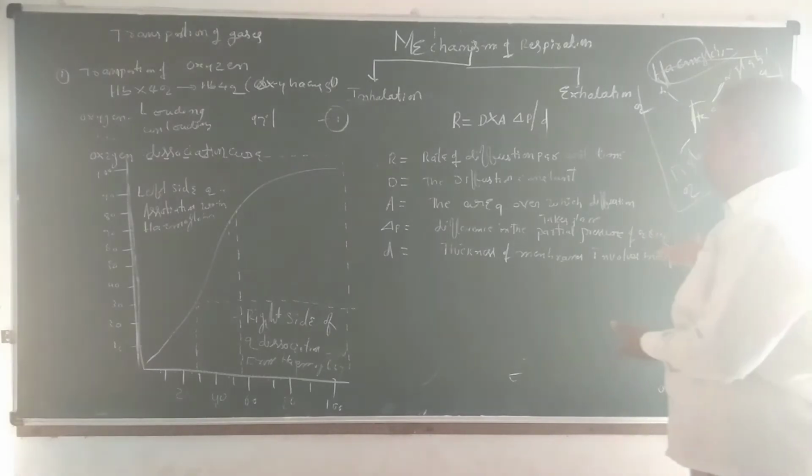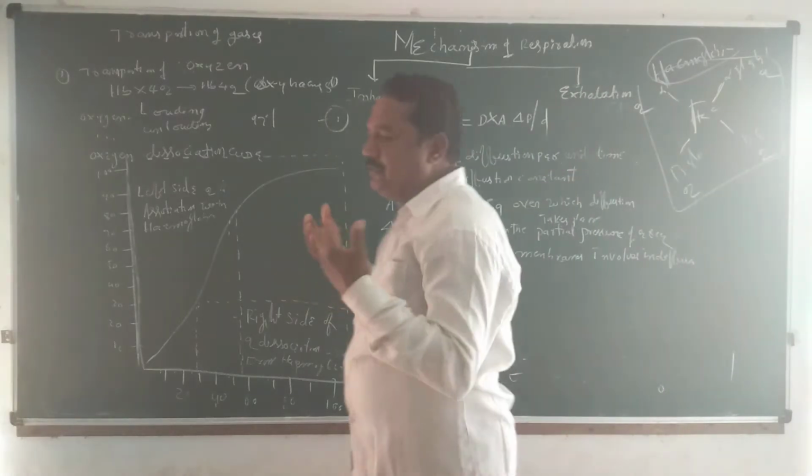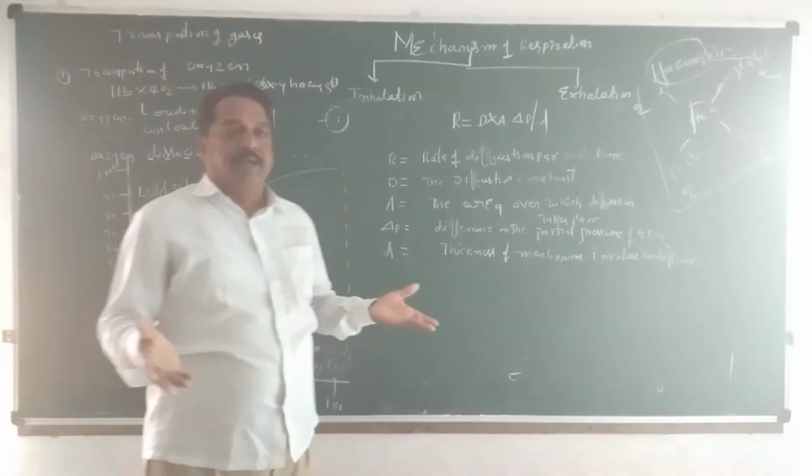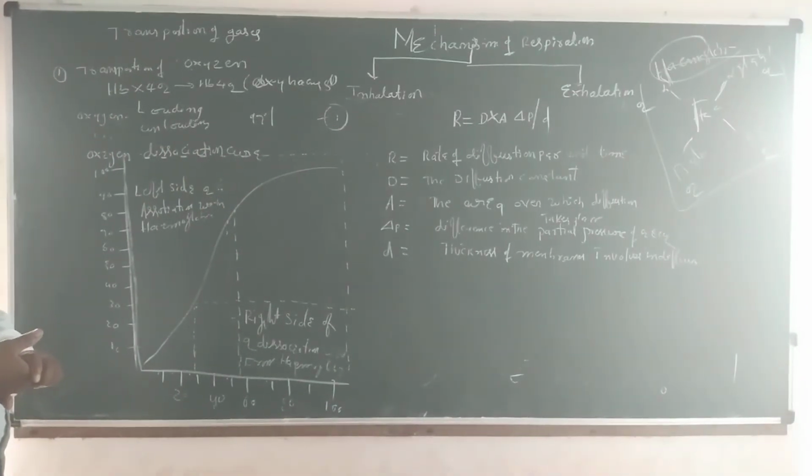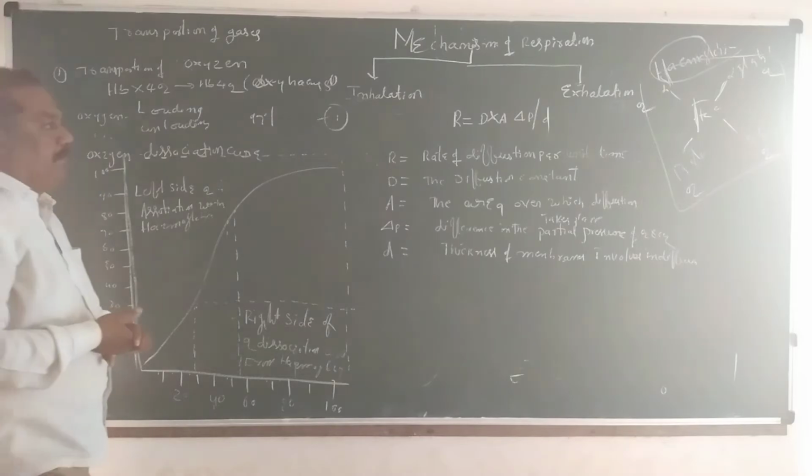And the membrane thickness involved. So what does this principle tell us? How much inhalation takes place and how much exhalation takes place depends on this principle: R = D × A × ΔP / d.